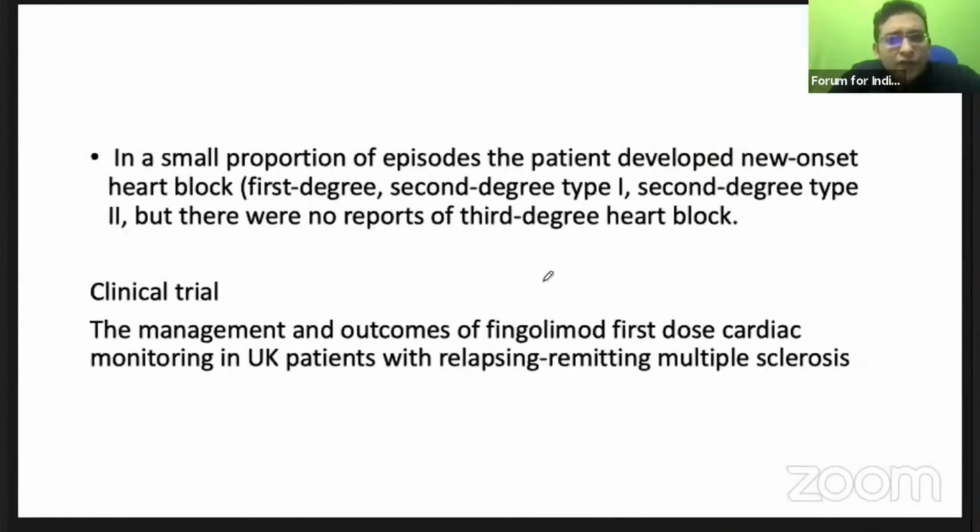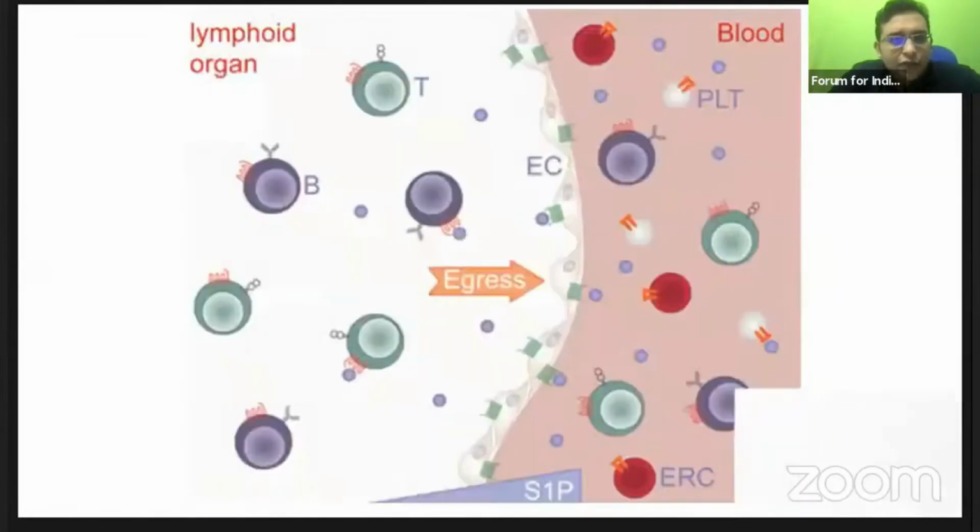Third degree heart block has not been reported with fingolimod. Only first degree, second degree block, bradycardia and QT prolongation are there with fingolimod. And once we start fingolimod, don't send the patient home; we have to check the ECG after 6 hours of starting fingolimod.